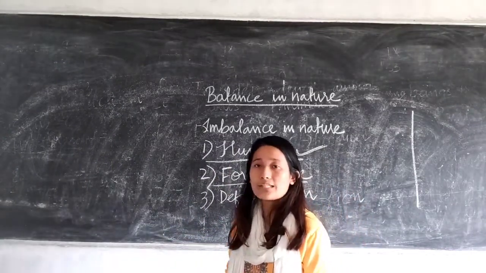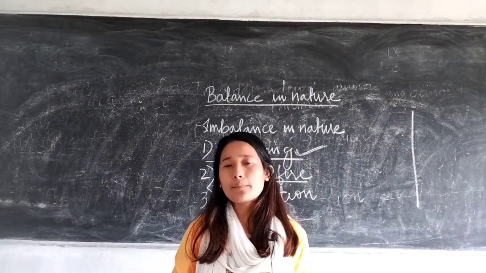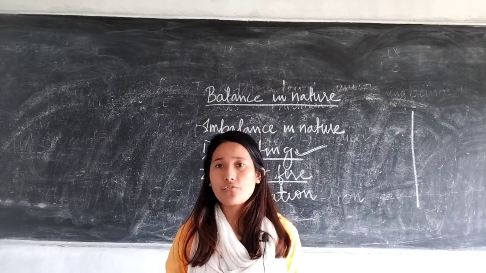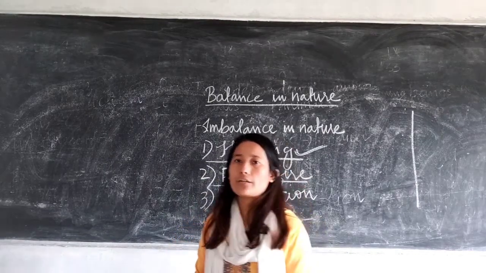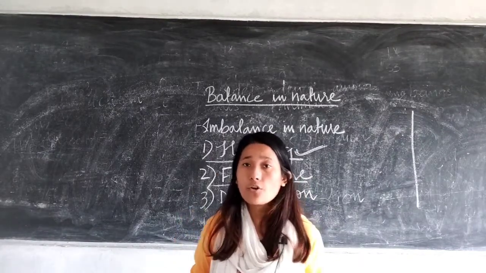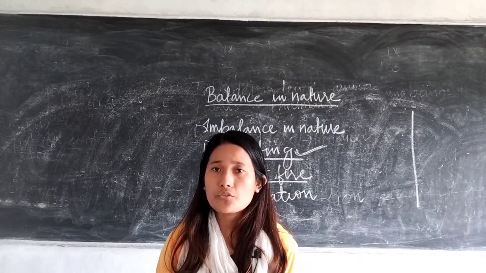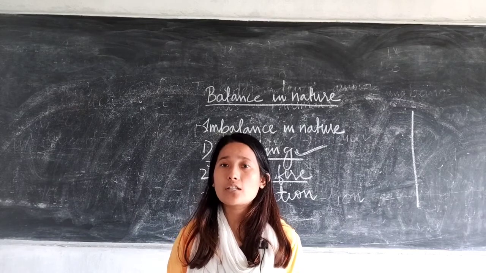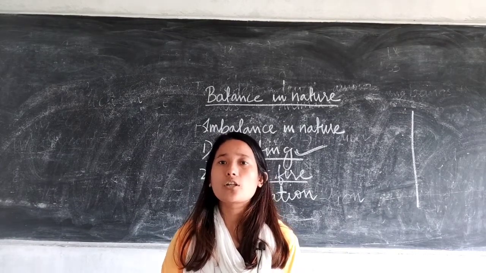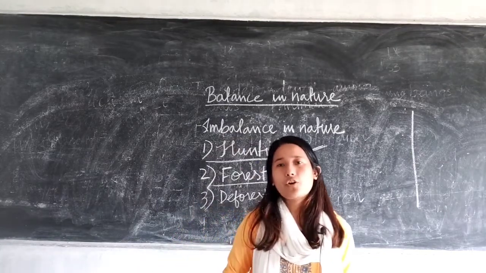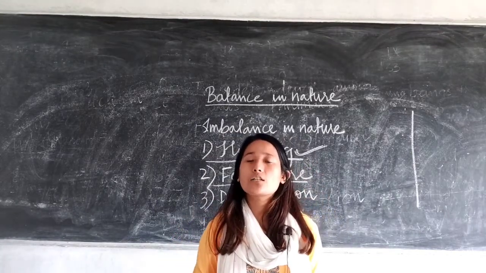Okay. Then you have forest fire. Forest fire means accidental, sometimes it's because of natural factors. Like this year, in 2020 only, you had heard of the Amazon forest, you know. Amazon forest is also referred to as the lungs of our earth. What do lungs do? They help in taking in oxygen, right. So Amazon forest is referred to as the lungs of our earth.